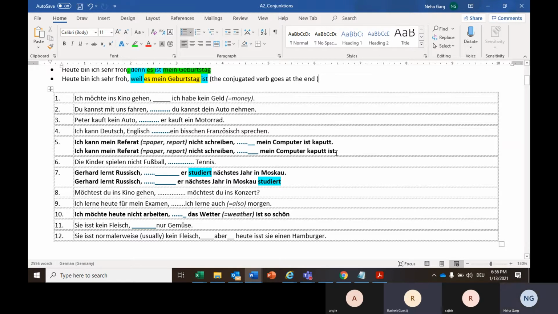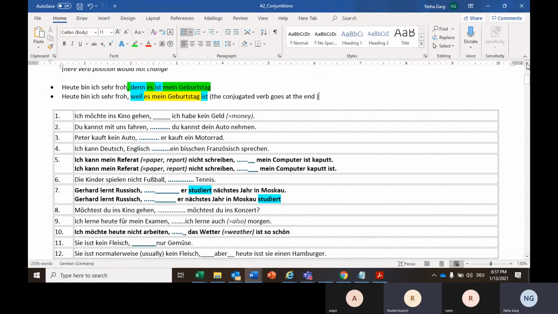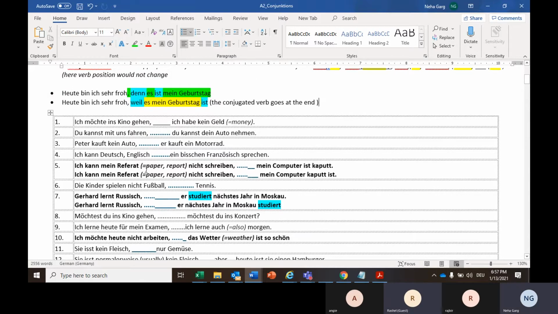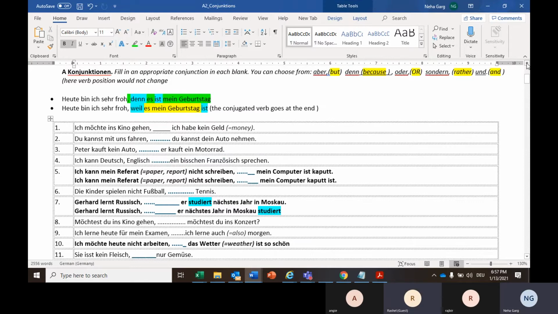Kaputt is. Meaning, what is Referat? Paper, report. That is attention: paper. Okay, I can give my presentation, my report or paper.